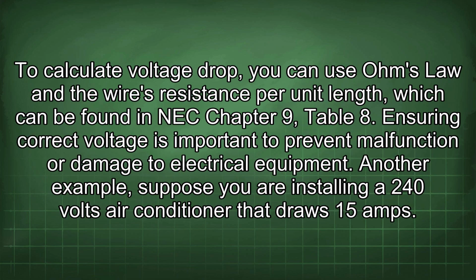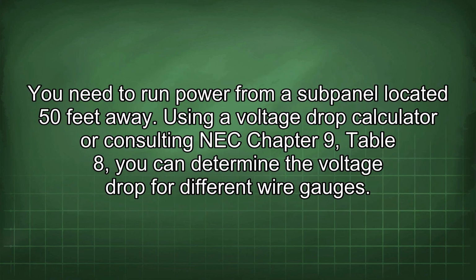To calculate voltage drop, you can use Ohm's law and the wire's resistance per unit length, which can be found in NEC Chapter 9, Table 8. Ensuring correct voltage is important to prevent malfunction or damage to electrical equipment. Another example, suppose you are installing a 240 volts air conditioner that draws 15 amps. You need to run power from a subpanel located 50 feet away.